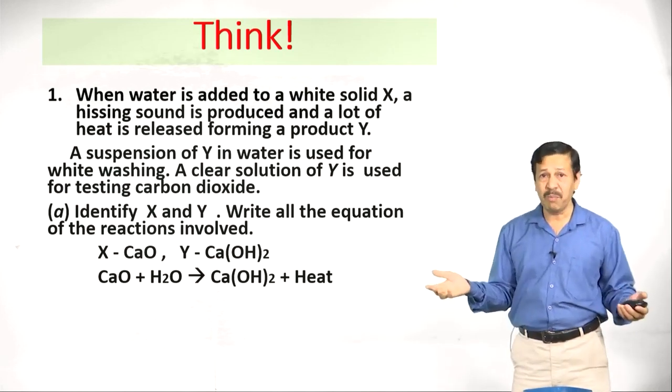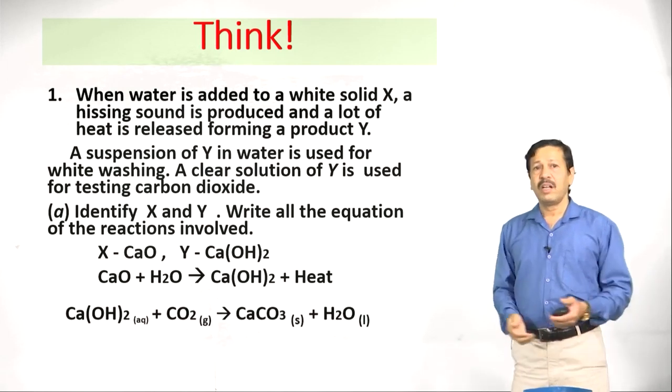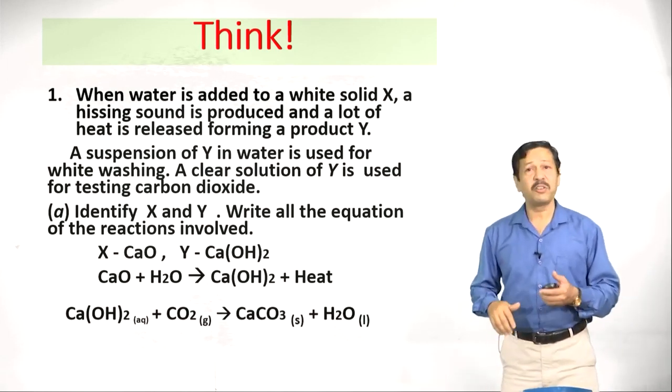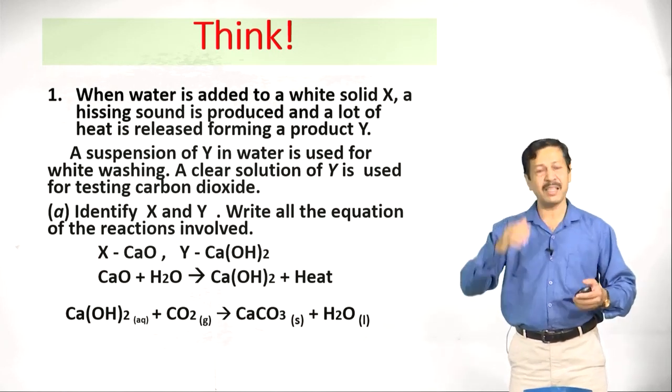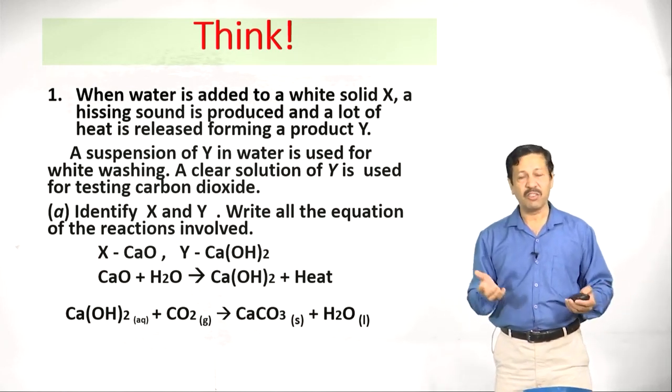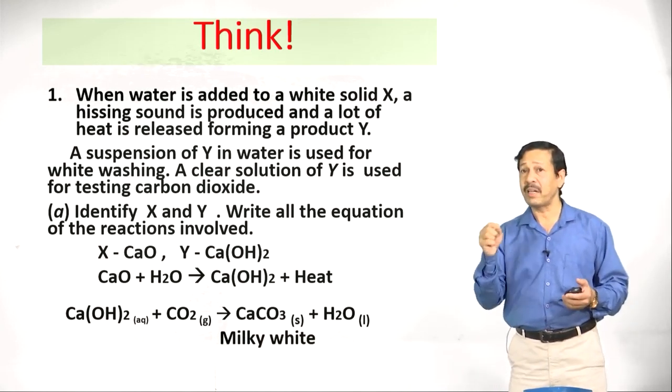So, it is an example of an exothermic reaction also. Now, one more reaction: calcium hydroxide, lime water, through which carbon dioxide is passed, produces an insoluble milky white precipitate of calcium carbonate.